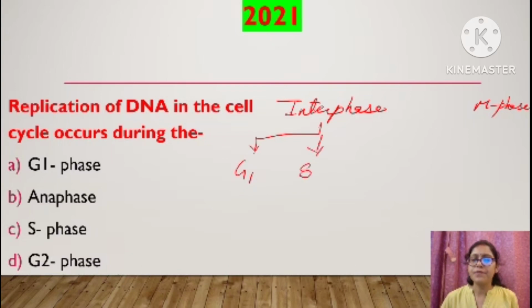S phase, during which the DNA will replicate. Replication of DNA means doubling the content of DNA, right? Synthesis of DNA will take place. So in which phase? In S phase. So the correct answer is C, that is S phase.